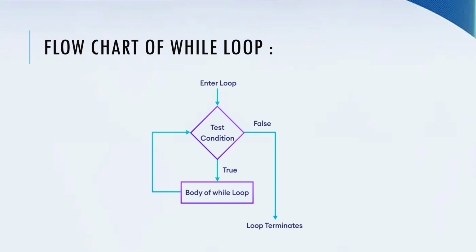And the syntax of the while loop is as follows. We write the keyword while, and after that we write the test condition followed by a colon, and after that, following the indentation, the statements of the loop body are written.